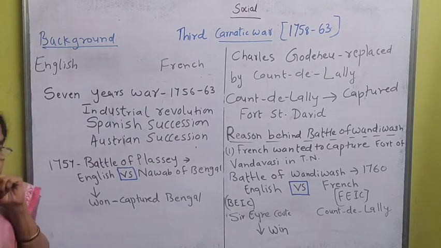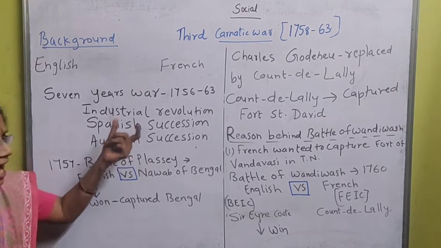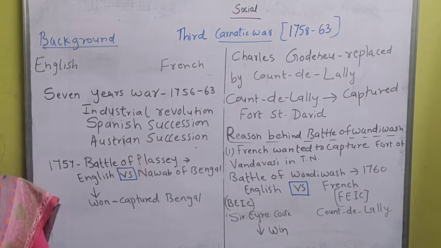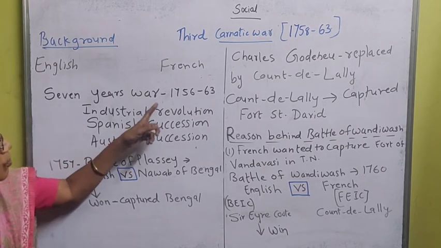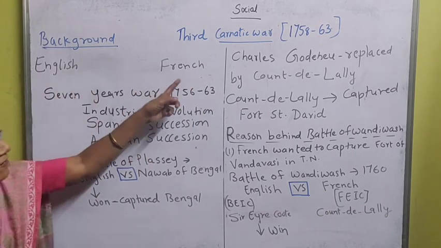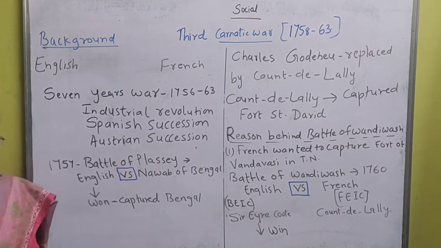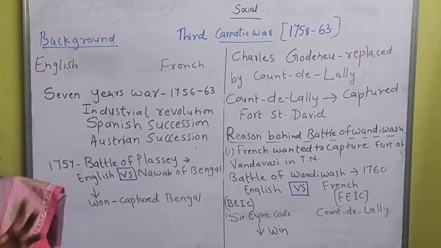So what they did is, the English and French wanted supremacy in Spain and Austria, which led again to a war, which is called the Seven Years' War, from 1756 to 63, between English and French. That affected India. So in India also the war started between English and French.